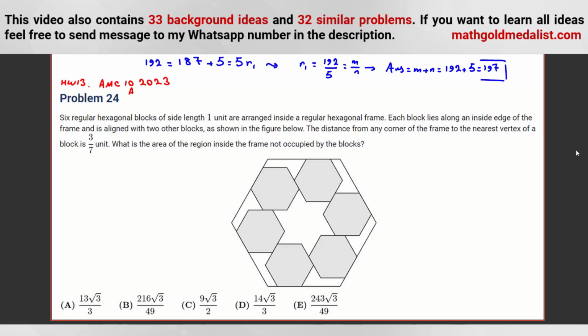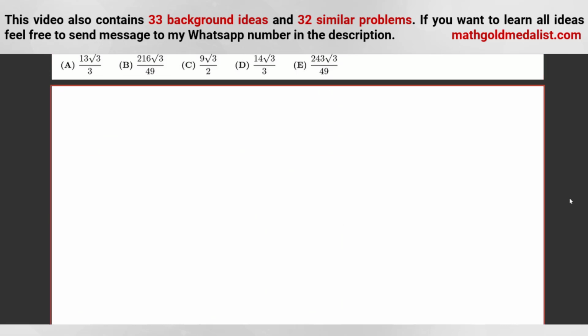So homework 13 was related to, for example, inradius and something like that. Homework 14: prove that r is equal to the area of ABC over the semi-perimeter. Homework 15: prove that r_a is the exradius of A.